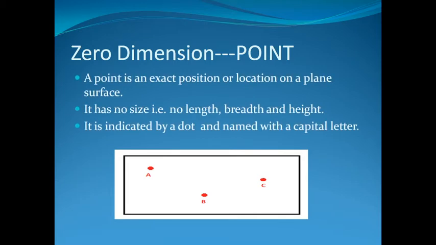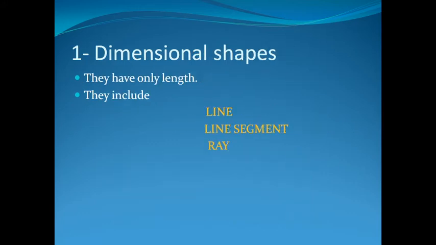A point is an exact position or location on a plane surface. It has no size. That means it has no length, breadth and height. It is indicated by a dot and named with a capital letter. For example, point A, point B and point C, and so on.